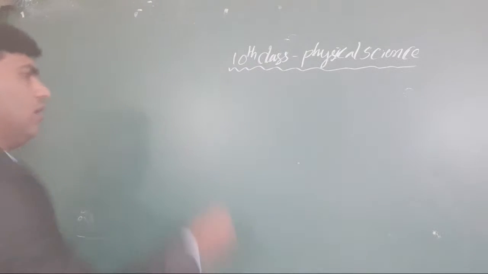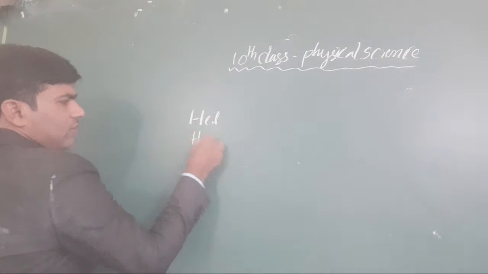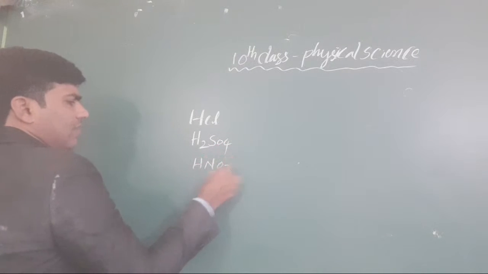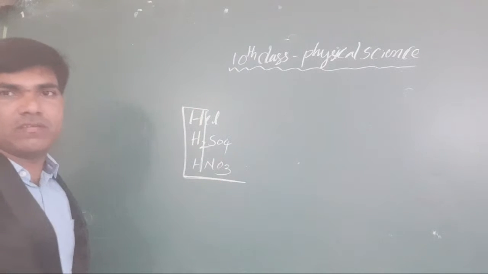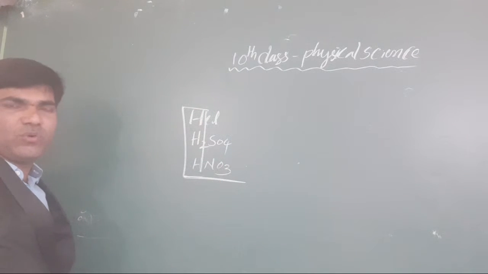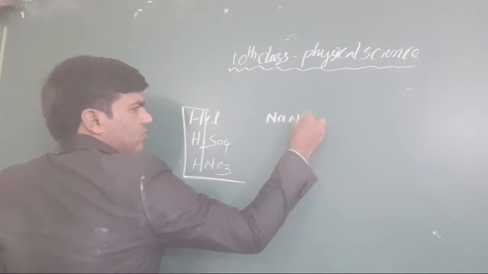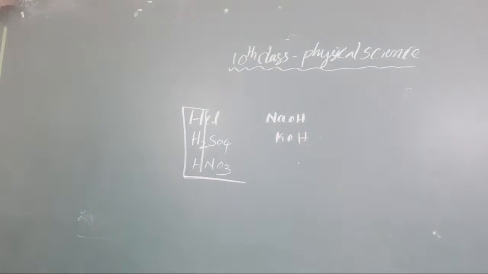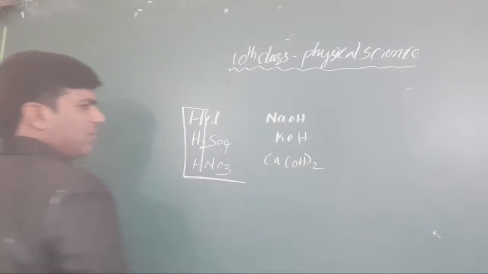Suppose you take acids: we have HCl, H2SO4, and HNO3. Like this, what is the common thing? Hydrogen is the common in these. Clear or not, all of you? When you go for bases, there is NaOH, KOH. Like that there are so many things in that. Yes, calcium hydroxide.